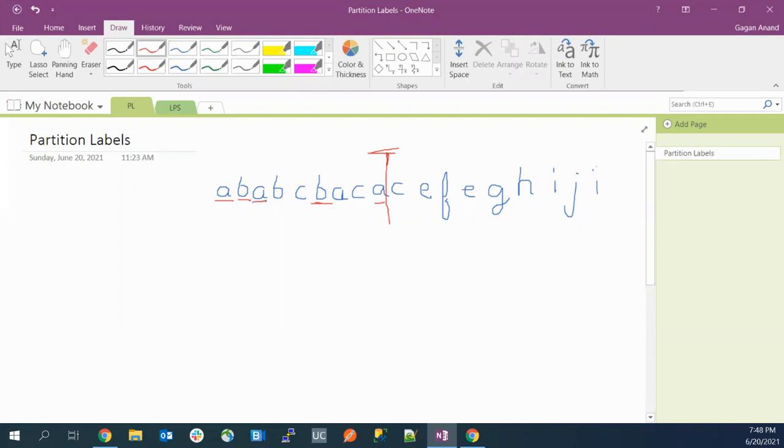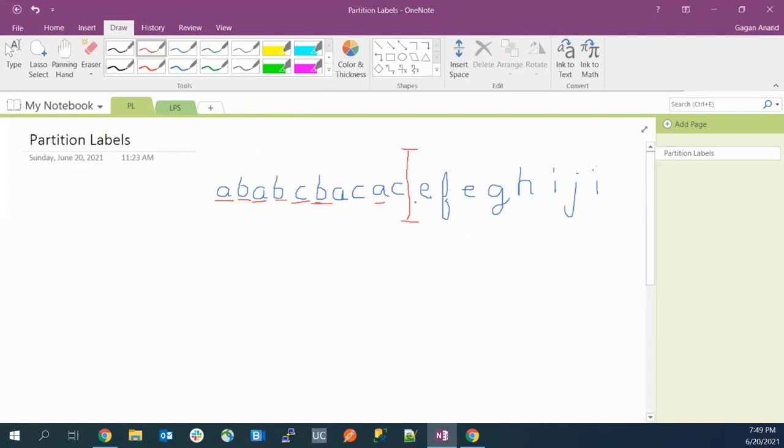So A, we have already checked. For B, we have already checked that the last occurrence is inside the section. For C, we can see that last occurrence is after the partition, right? Now what we'll do, we'll move the partition from here to after C so that it covers all the characters that have any last occurrence outside that, right? Again, now we have B, A, and C. We already checked for that. Now A and C. That means this section is finalized. So we don't have to change it now.